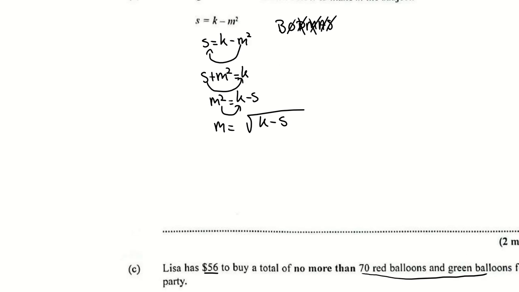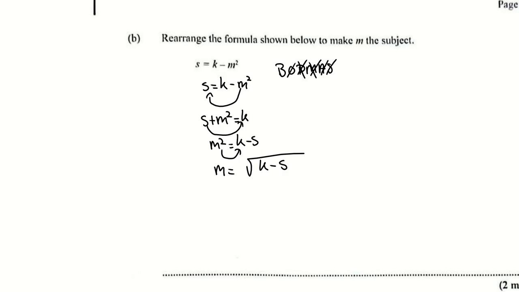Then we have this, which is making the subject of. Now, when you're making something the subject, you always go backwards from BODMAS. What I mean by that is backwards from BODMAS is subtraction first. Is there a subtraction here? Yes. You're trying to make M the subject, and whenever we're trying to find the subject of something, we always like our unknown to be positive. M in this case is negative M squared.